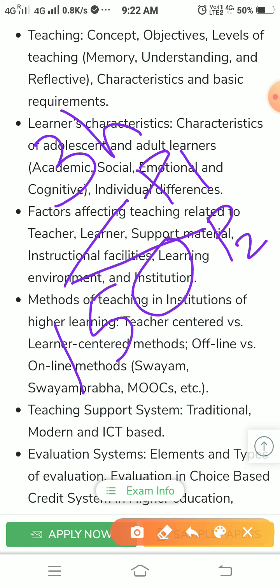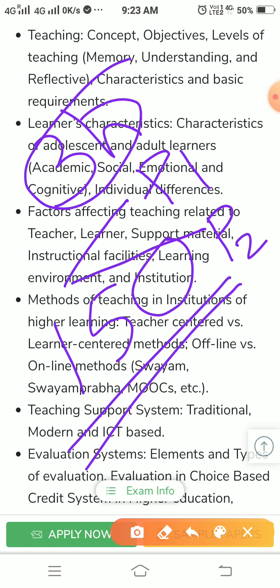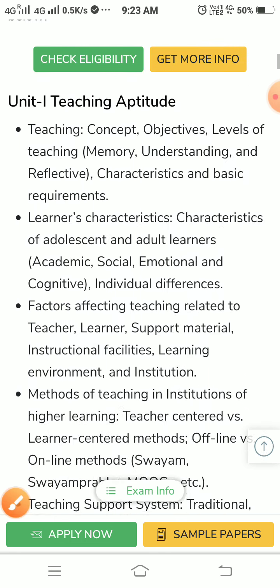So earlier the problem was that we would not get enough time for the first paper. In the first paper there are maths, comprehension, and data interpretation, which are very time consuming. But this time we can shift from paper 1 to paper 2. It means a total of 3 hours and a total of 150 questions. So we can speed up the questions, and we will get enough time. That's the point. Okay, let us check.